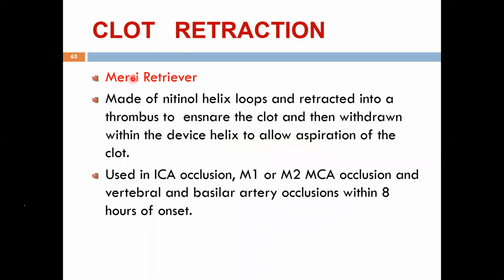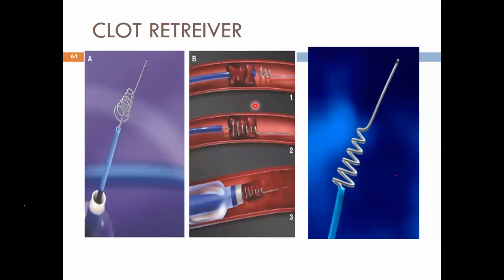So then you have certain clot retrieval devices. The Mercy retriever is a very important one which people are using. I'll show you the next one without telling all this. We'll go to the next one. Next slide, please. Only then you will understand. So you can see picture A shows the catheter with that blue one and the coiled one. The coiled one is the one which retrieves the clot, and the blue one is the one which sucks up, and the other one is the catheter. Okay. What you do is you put it in and you pull it out slowly so that the clot gets aspirated and comes out.